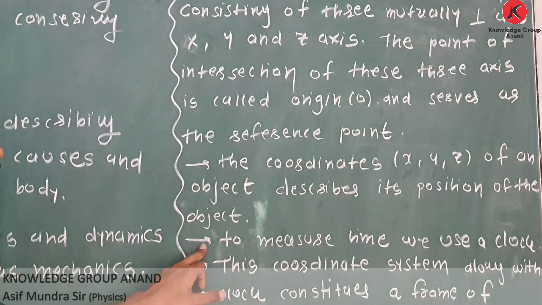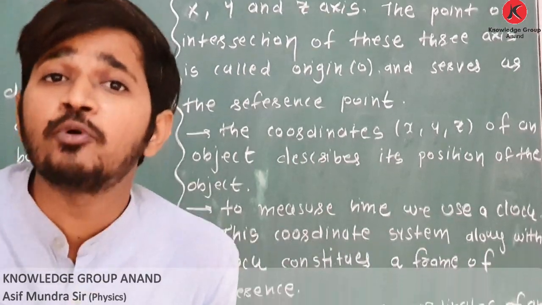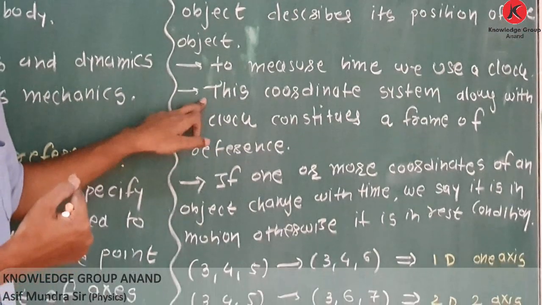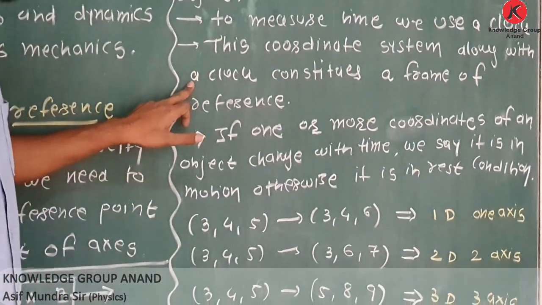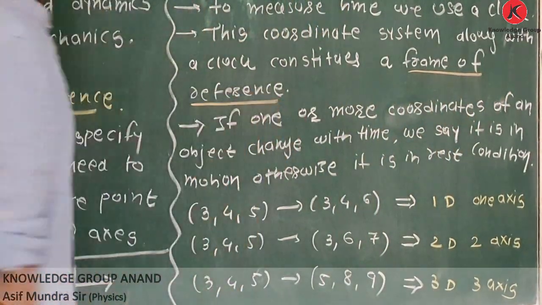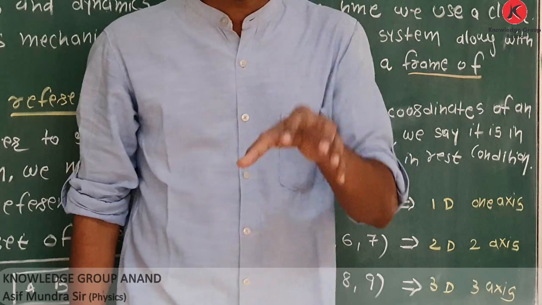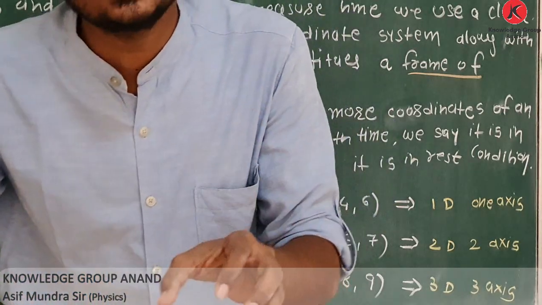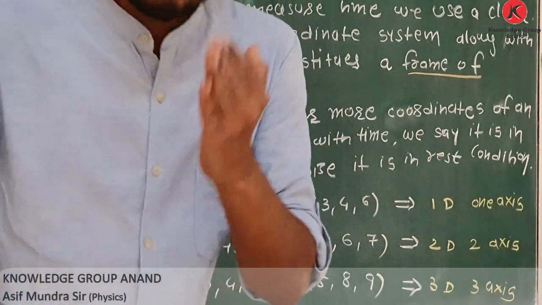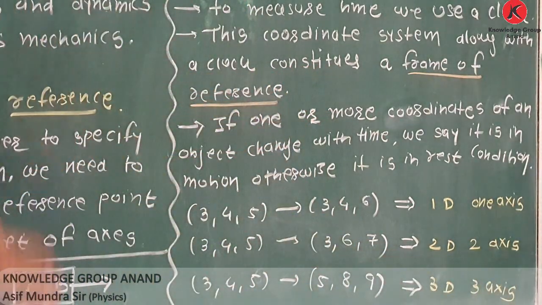To measure time we use a clock, because we have to measure the change in position with time. So this coordinate system x, y, z, mutually perpendicular axes, along with a clock, constitutes a frame of reference. A frame of reference is a point or axis from which the observer takes his observation. A place or point from where the observer takes his observation is called the frame of reference.